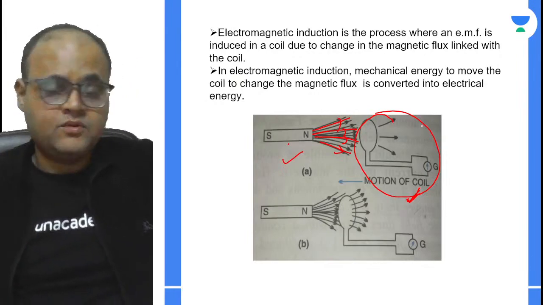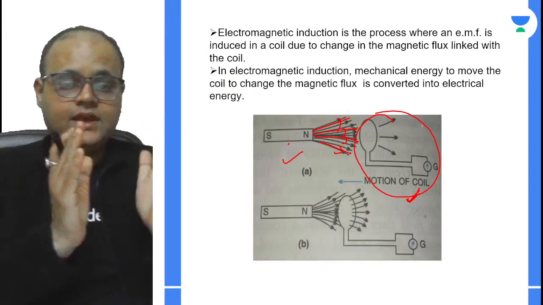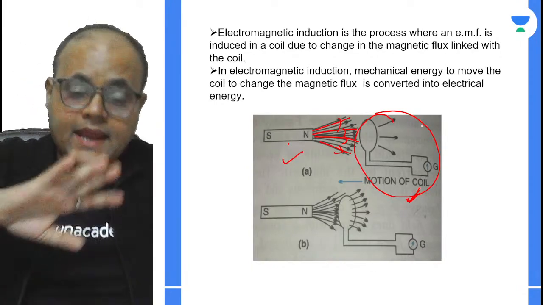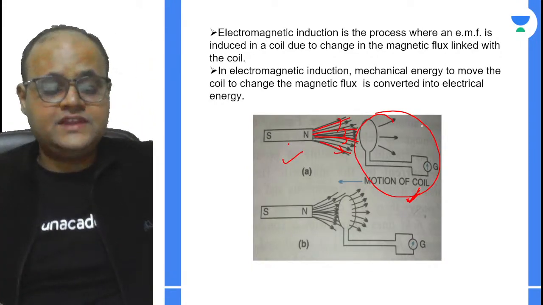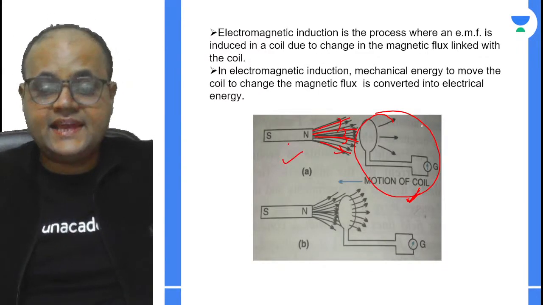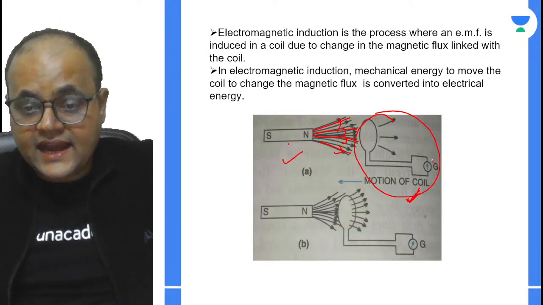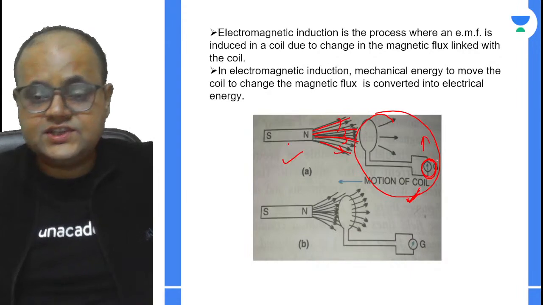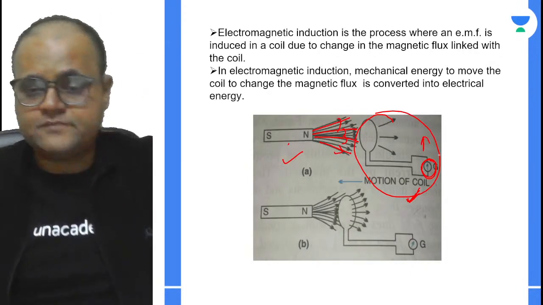That's good to go. You can clearly see initially when the coil was at a very large distance from the magnet, none of the magnetic lines of the magnet were passing through the coil, right? And in that case, you can see that there is no deflection. The galvanometer is reading 0. I mean, it is not deflected at all.